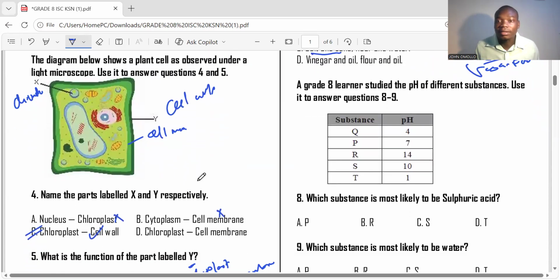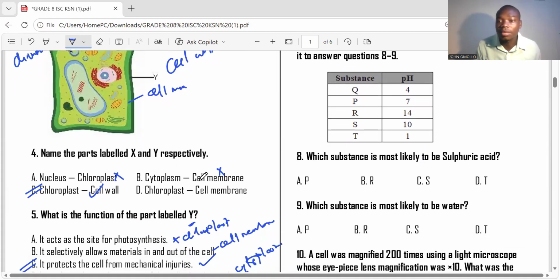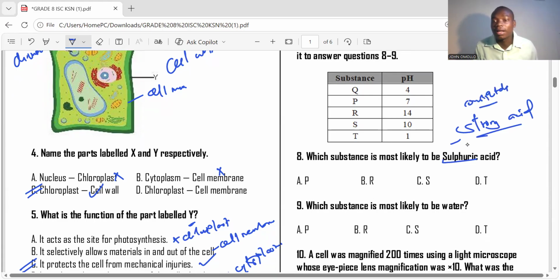Number 8. A grade 8 learner studied the pH of different substances. Use it to answer questions 8 and 9. Which substance is more likely to be sulfuric acid? Sulfuric acid is a strong acid. A strong acid is one that dissociates in water completely. You learn more about the difference between strong acid and weak acid. Strong acids dissociate in water completely to produce hydrogen ions, while weak acids partially dissociate in water to produce hydrogen ions.